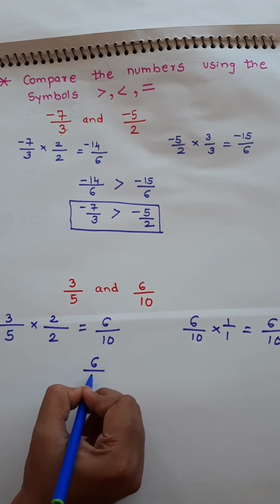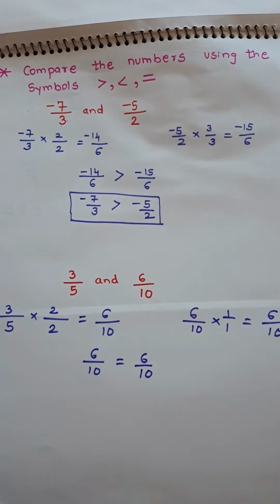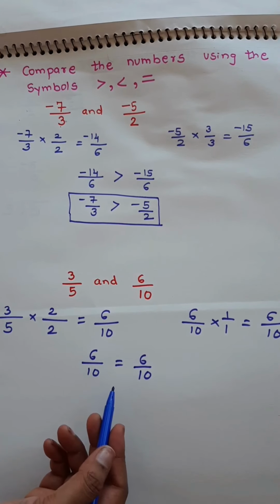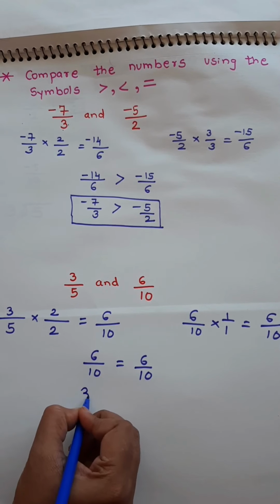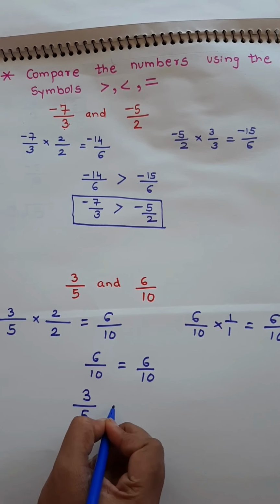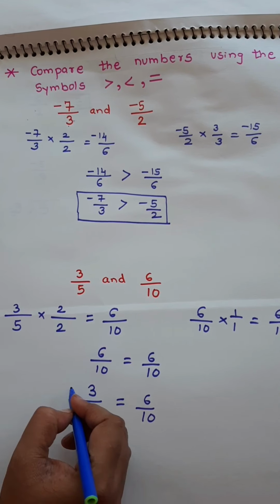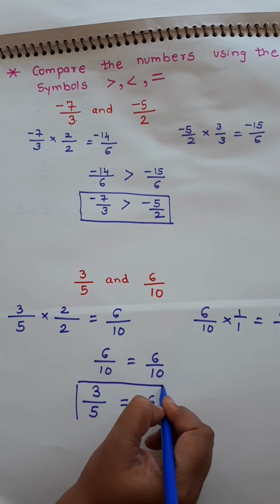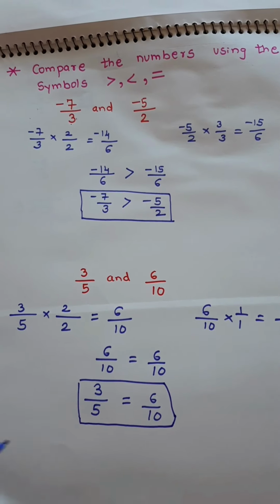So I'm going to write 6 upon 10 is equal to 6 upon 10, and therefore this looks like both the fractions are equal. Now write the sum again. Fractions 3 upon 5 is equal to 6 upon 10, because you have calculated and found that both the fractions are same. So the equal to sign.